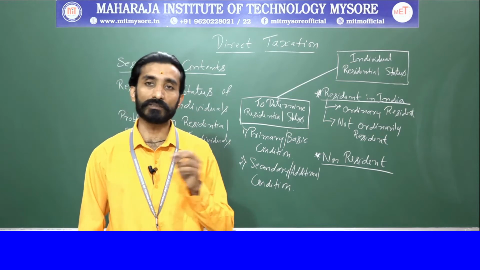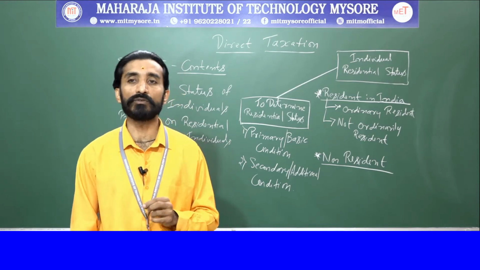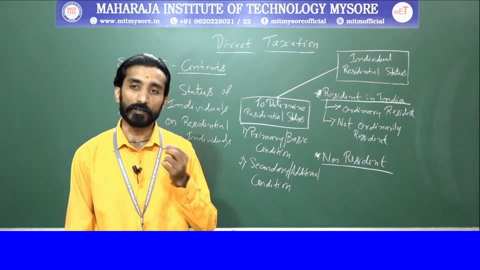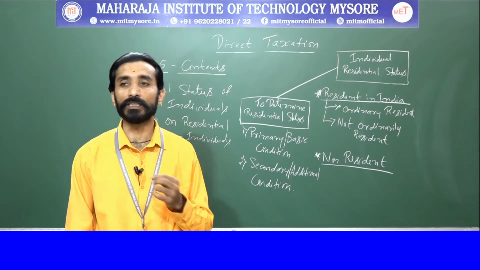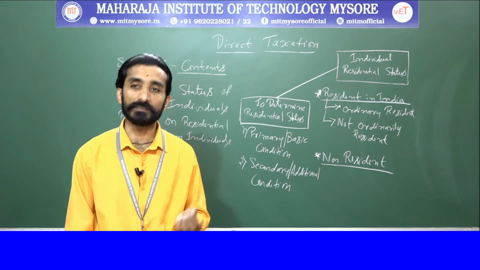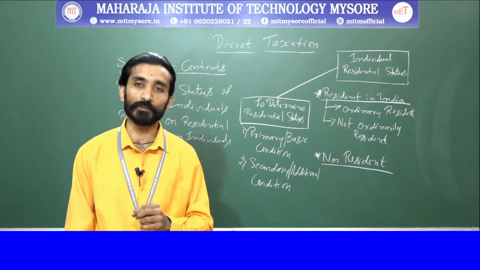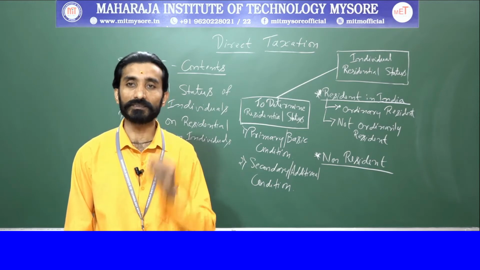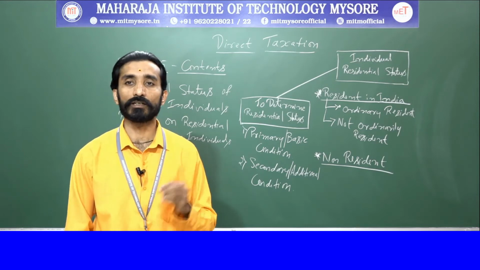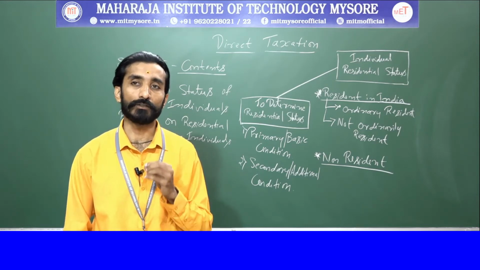So instead of 60 days, you need to treat it as 182 days while calculating the problem. And if an Indian comes to India in the previous year on a visit, the 60 days will also be extended to 182 days. This is what you need to remember related to the basic condition.